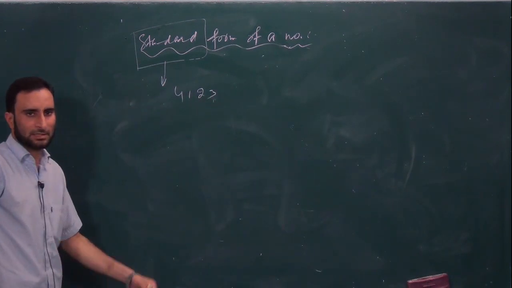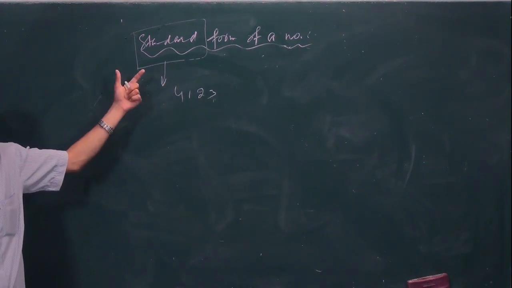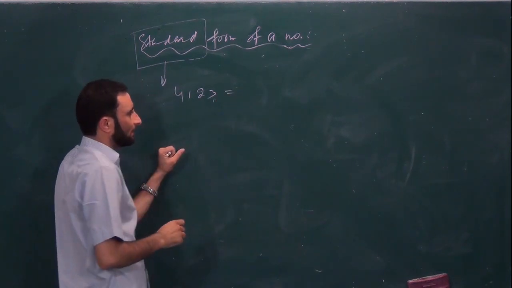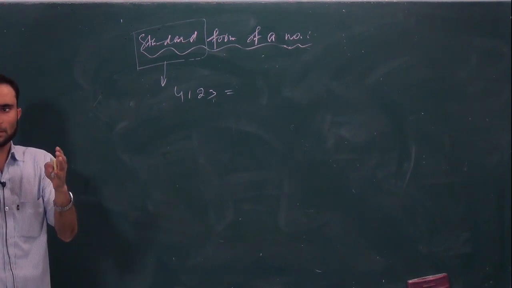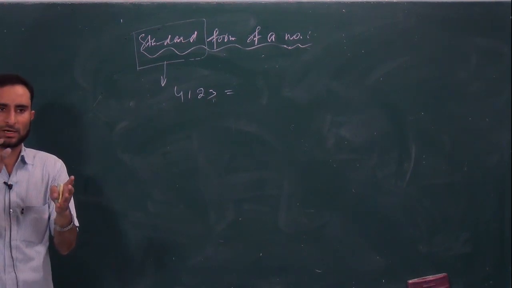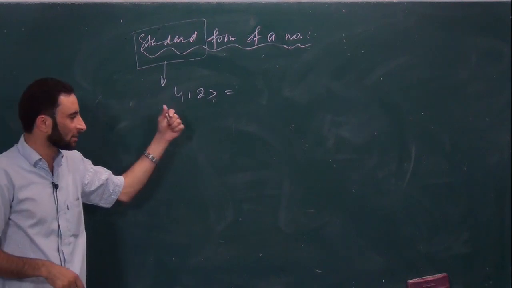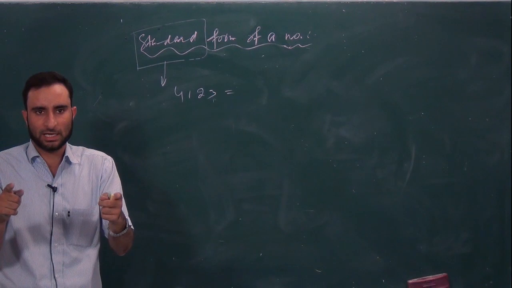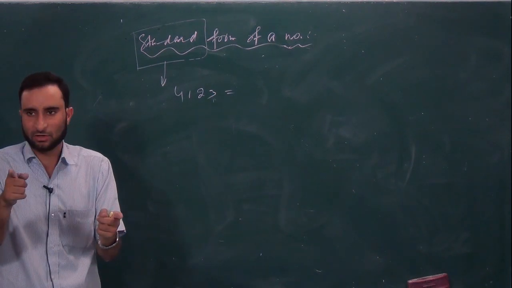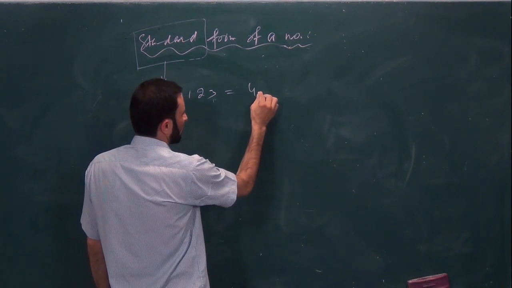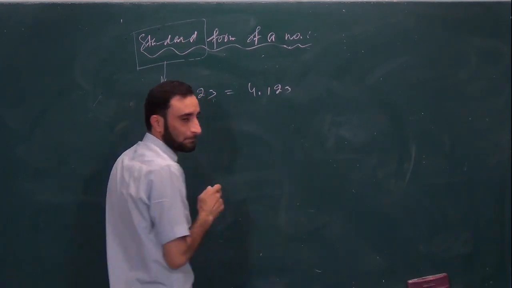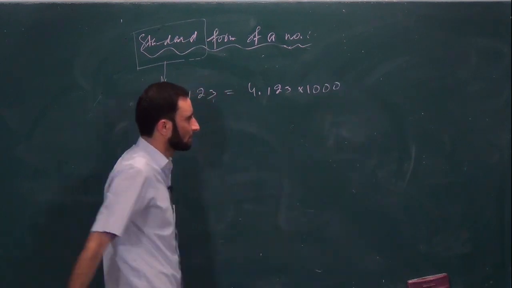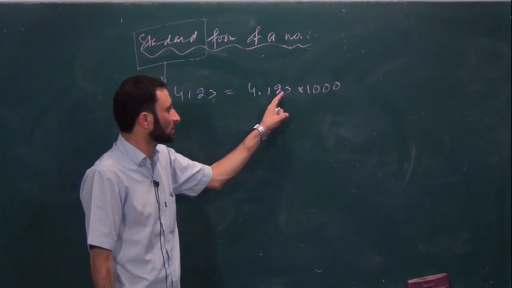For example, if you have a number like this, 4123, you have to express this number in standard form. So how will you express it in standard form? You have to write this number as a product of two numbers. One number should be an integral multiple of 10 and the other number should lie between 1 and 10. Got it? For example, I can write 4.123 multiplied by 1000 in fact, because you have three digits here.